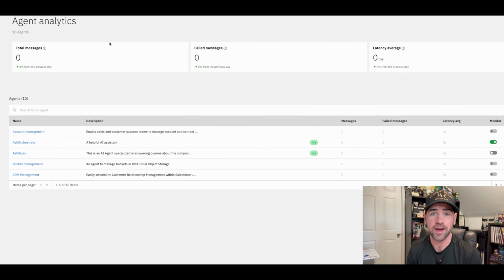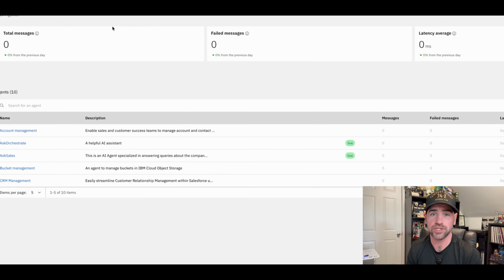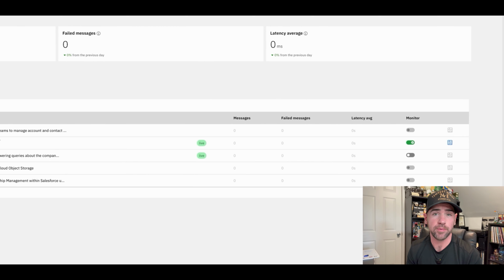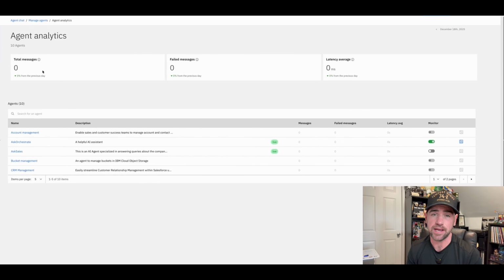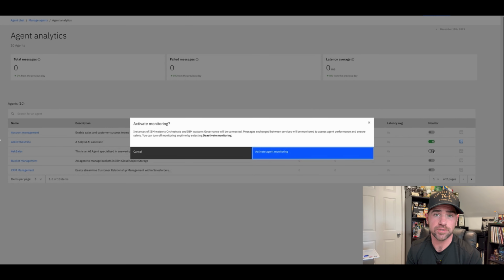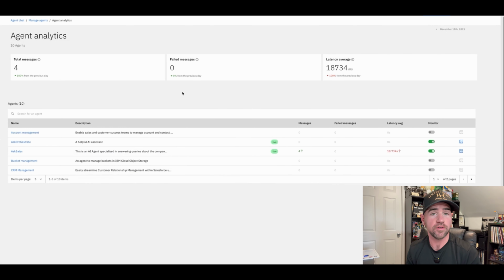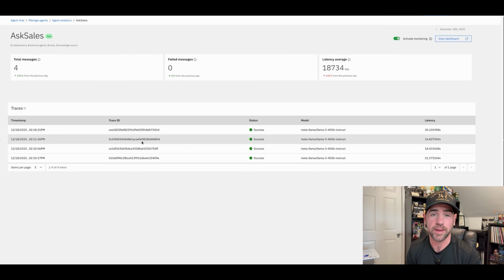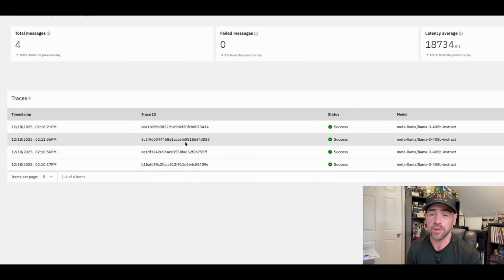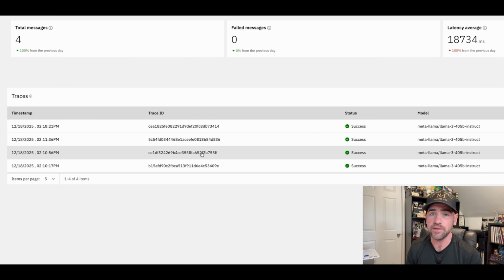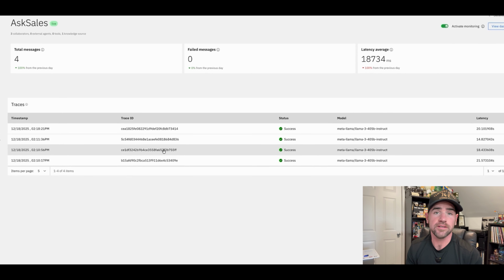I did want to talk about agentic AI governance for just a second. I don't have this enabled in my environment, so I have more of just a standard demonstration that I'm showing here. But essentially what we're able to do is activate monitoring on all of our agents in our environment, and then we can go in and see all kinds of very useful metrics. So what kind of questions are people asking? How many questions are we receiving? How many messages are failing? So on and so forth.